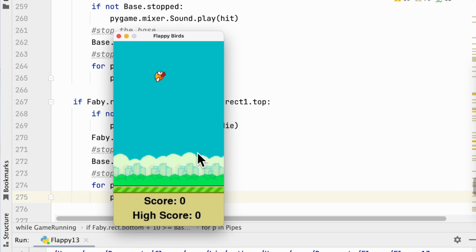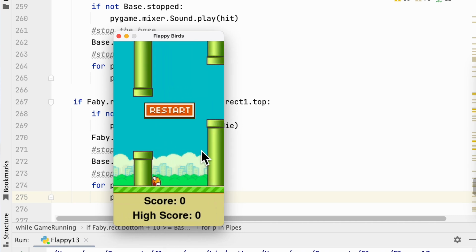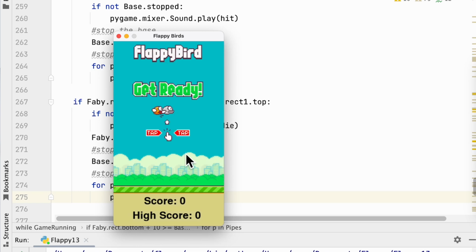And now we restart. Oh, beautiful. Look at this. This works so well. Okay. So if I hit the ground, the pipes stop, the bass stops, everything stops. And that's just the way it should be.